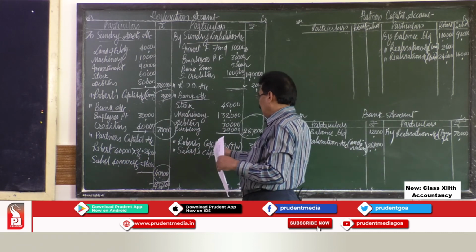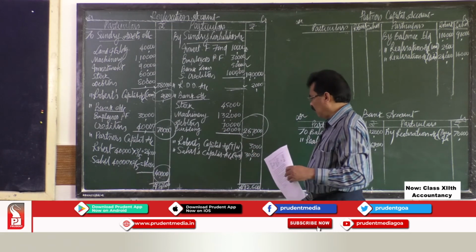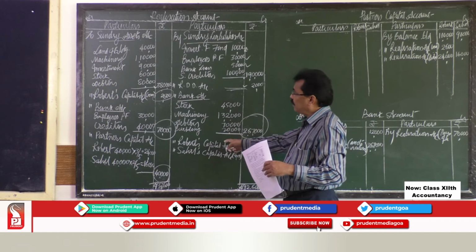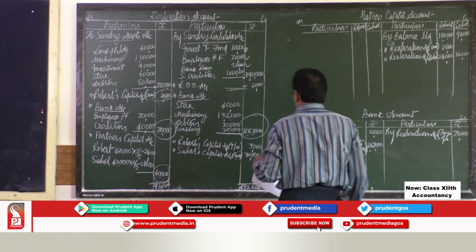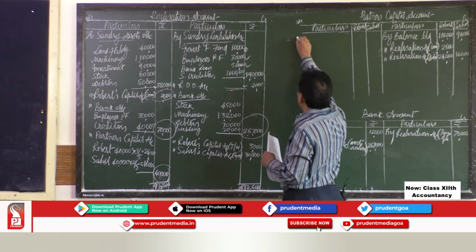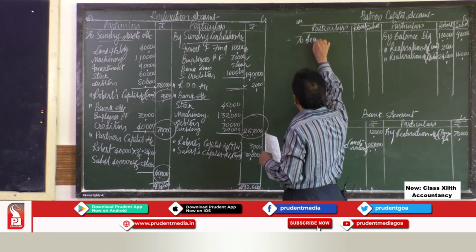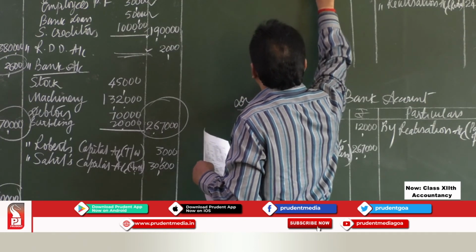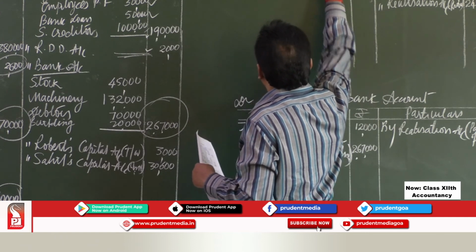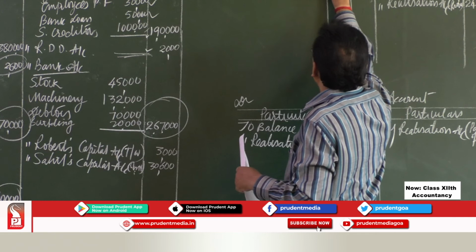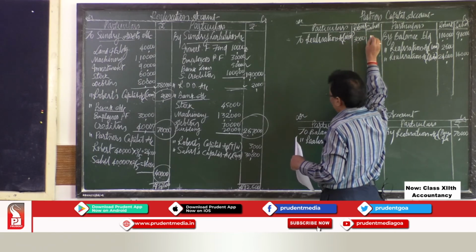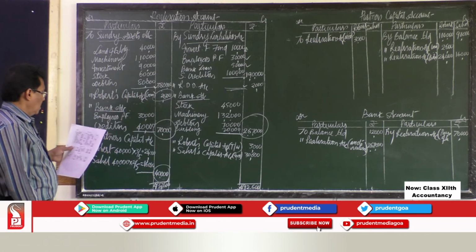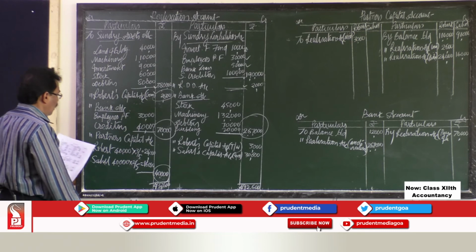Now, coming to Robert's, the next one is Robert's capital. This is for the typewriter taken over by Robert. So, how do you read this entry? Robert's capital account debit to realization account. So, in partner's capital account to realization account, this is for asset taken over. So, when you take over an asset, to that extent the firm's liability towards the partner decreases. So, that is to realization account rupees 3,000.